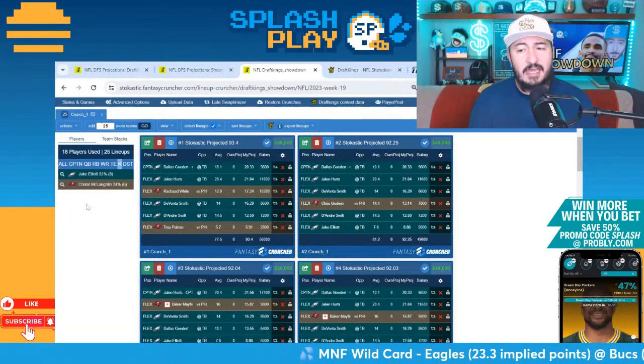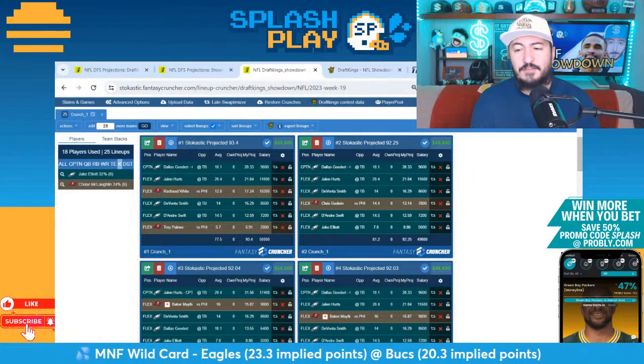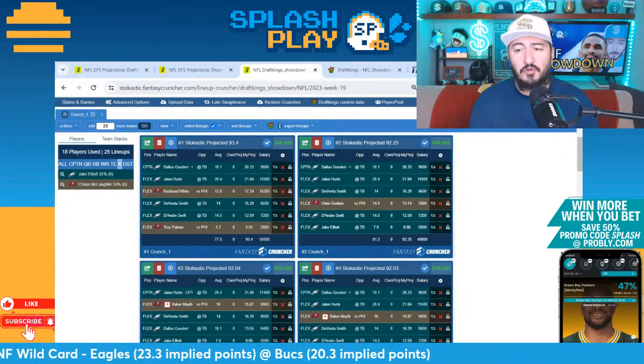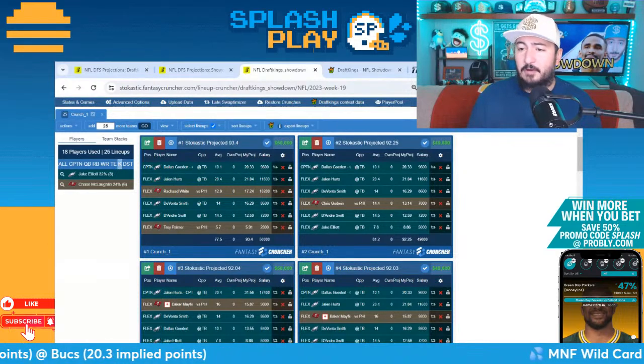Other things to note here, kickers. We are getting a good amount of kickers here. 56% of the lineups have a kicker in them. 32% Jake Elliott, 24% Chase McLaughlin. So neither coming up more than the other. But it does tell you that the projections think that today's a kicker slate. Something to keep in mind when you are building things as well.